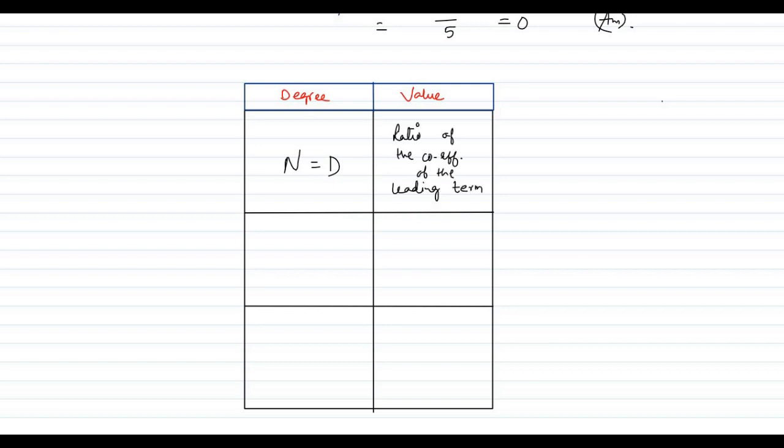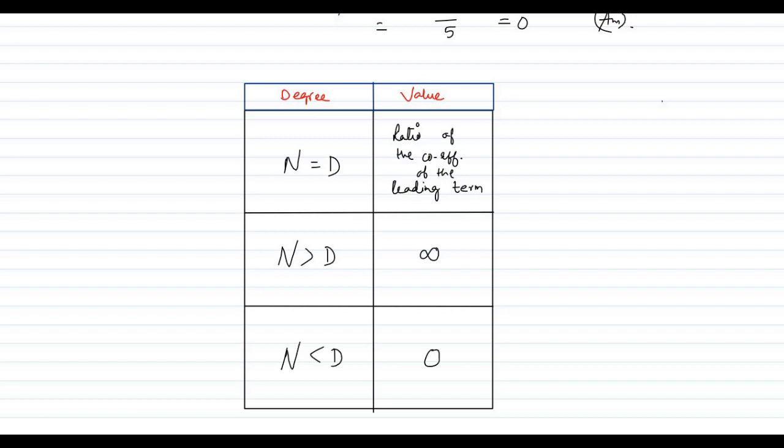The leading term means the term which defines the degree of that polynomial. If the degree of the numerator is more than the denominator, then the answer is infinity. And if the degree of the numerator is less than the denominator, then the answer is 0.